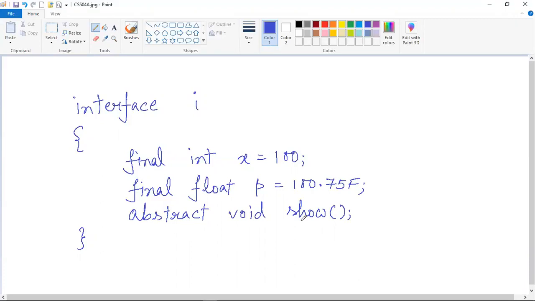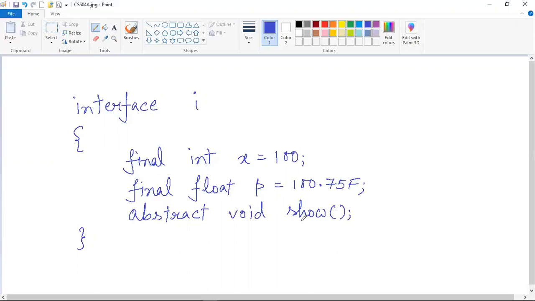Now the major differences between class and interface I have already discussed. I am repeating the differences between a class and an interface again. You can see that the members of a class can be constant or variables, the data members actually, but the data members of an interface are always declared as constant, that is their values are always final. The class definition can contain the code for each of their methods, that is the methods can be abstract or it can be concrete.